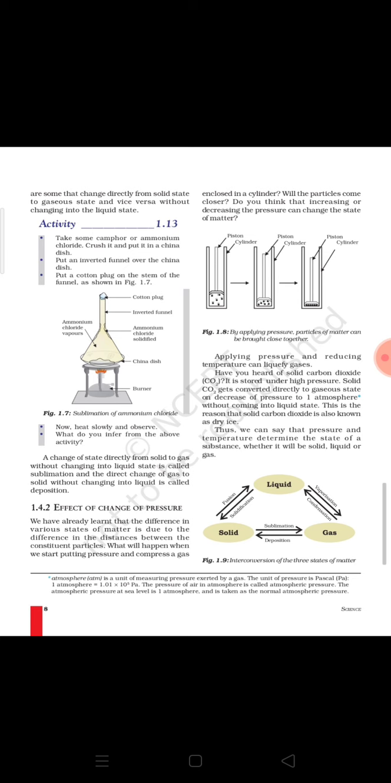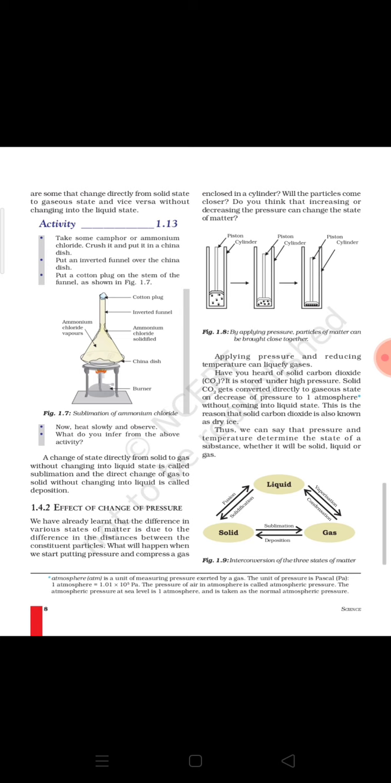And as these vapors rise and go towards the stem of the funnel where the temperature is low, there they solidify again, and once solidified, they stick to the inner wall of the funnel. So you have to continue this process until all the ammonium chloride present in the china dish gets vaporized, and then again gets solidified and sticks to the inner wall of the funnel. After this happens, you need to take out the funnel, and you can easily collect this solidified ammonium chloride with the help of a spoon or spatula. So this is about the activity.